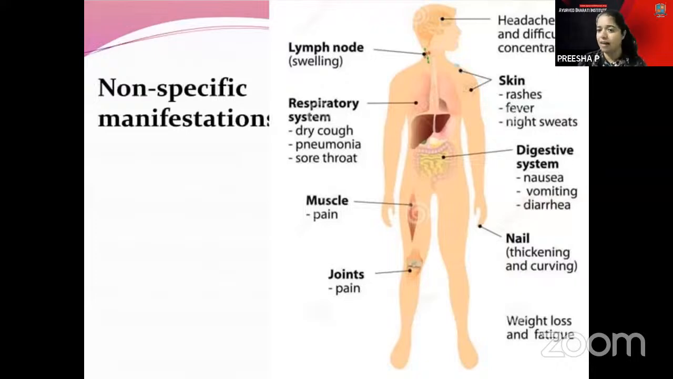So this can be asked. Night sweats are seen in which condition? Once it can be asked. Night sweats are seen in the case of skin conditions. In the case of AIDS, the skin is represented. And in the case of nails, there is thickening and curving, with severe weight loss and fatigue, and also joint pain.